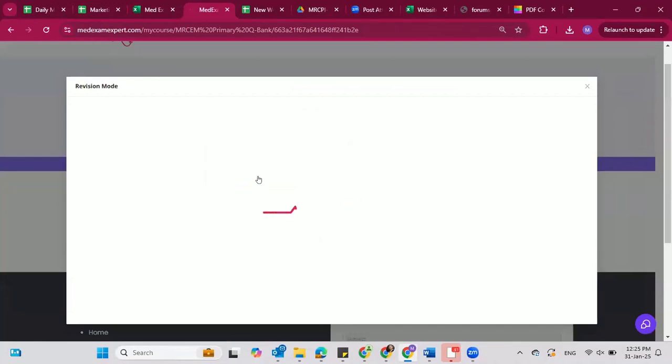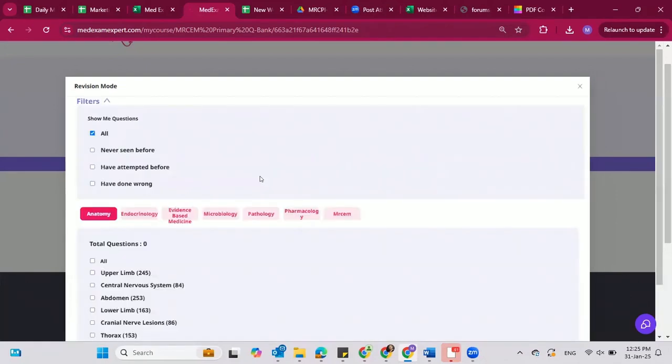In revision mode, basically you can have multiple sorts of questions. Whatever you want, you can select that and practice on that. But if you select the mock mode, that would be time bound, and you have to finish the questions within that given time duration. For instance, if you select 180 questions to practice, you will have to finish those 180 questions within 180 minutes. So this is how it works.